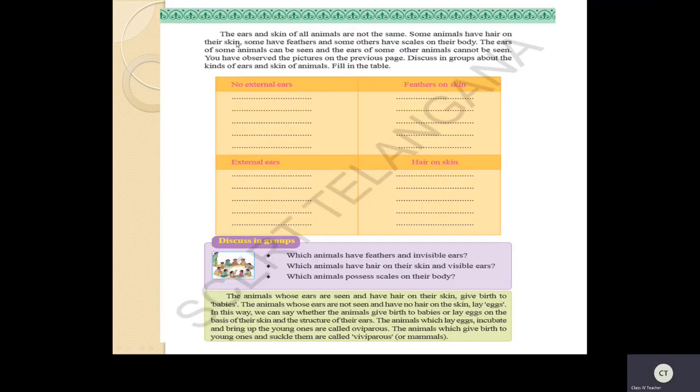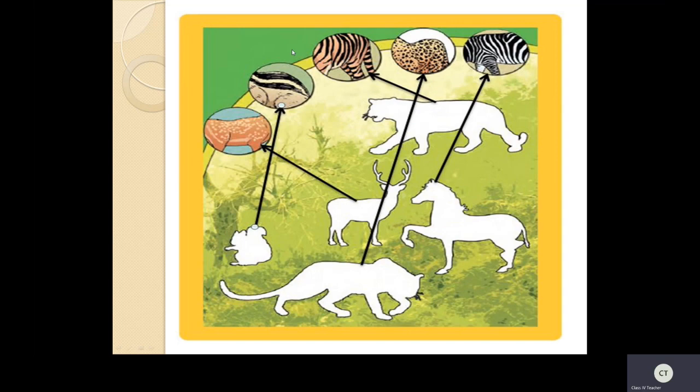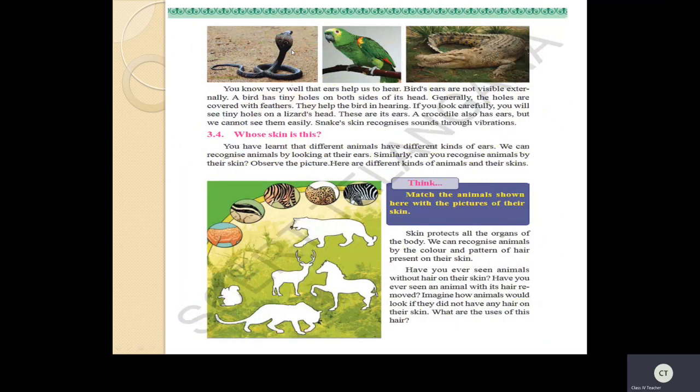Yes, children. So here is one more important thing you have to classify: the ears and the skin of all animals are not the same. Some animals have hair on their skin and some have feathers. Now only we have seen it, children. Some are having feathers, some are having scales, and some are having hair on their skin.